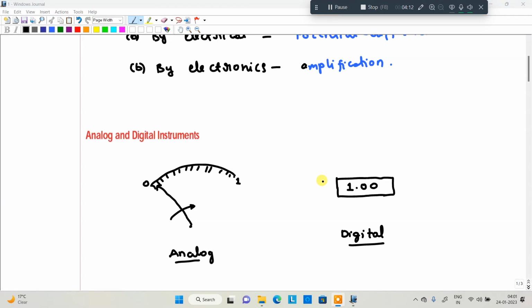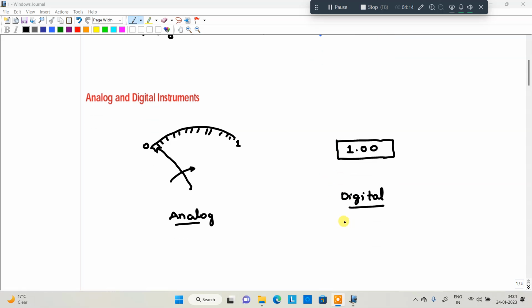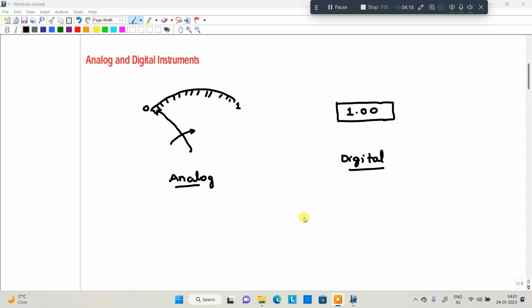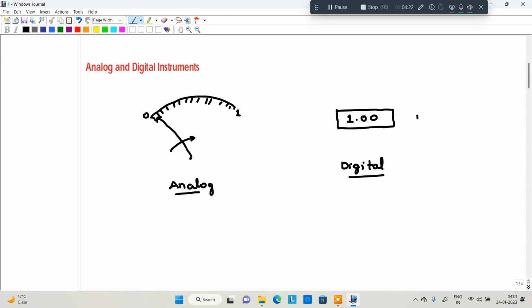Okay, so this is analog, and this is about digital instruments. In digital instruments, the display may be LCD or LED.